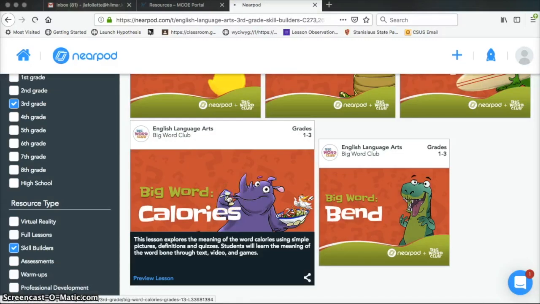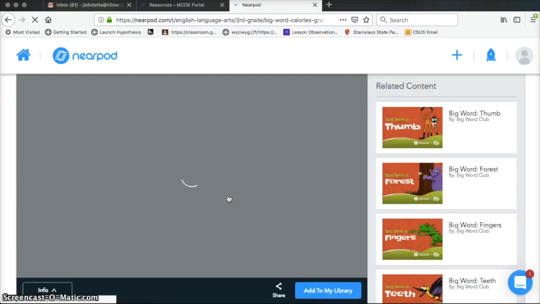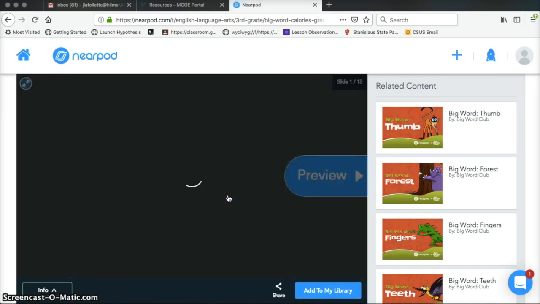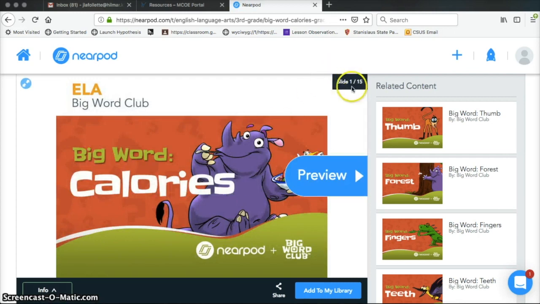I've scrolled to the bottom and I'm going to click on one of the lessons to look at. The actual lesson is not what you're going to see in this part. You're going to see a preview. A preview may or may not show you the whole lesson. This says slides 1 through 15, so it's likely you'll be able to see the whole lesson when you're looking through here. If you only see like 4 slides, then what you're likely going to see is maybe 1 or 2 slides plus a little bit of an advertisement.